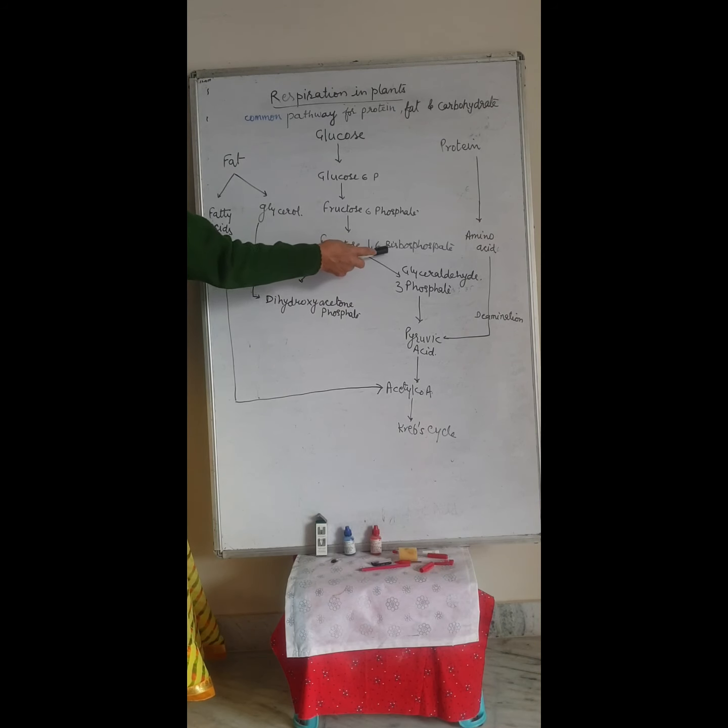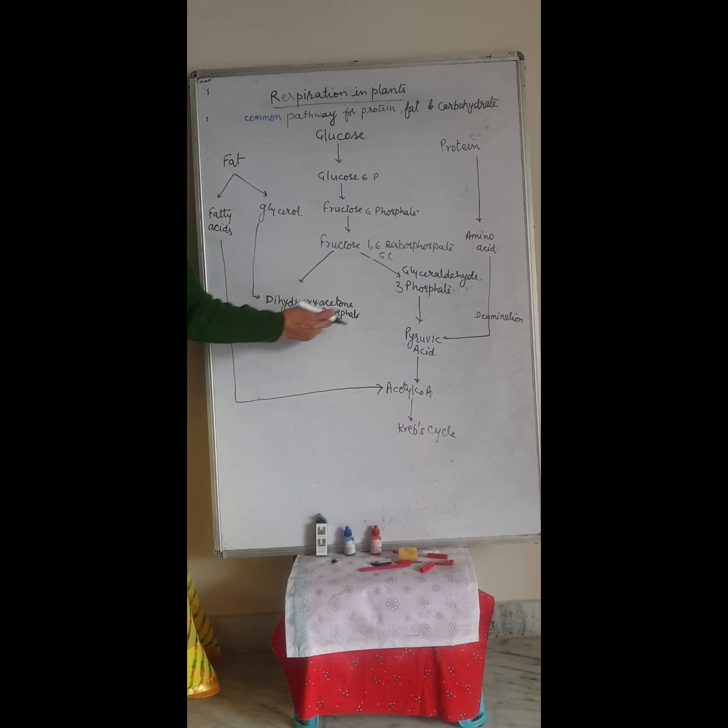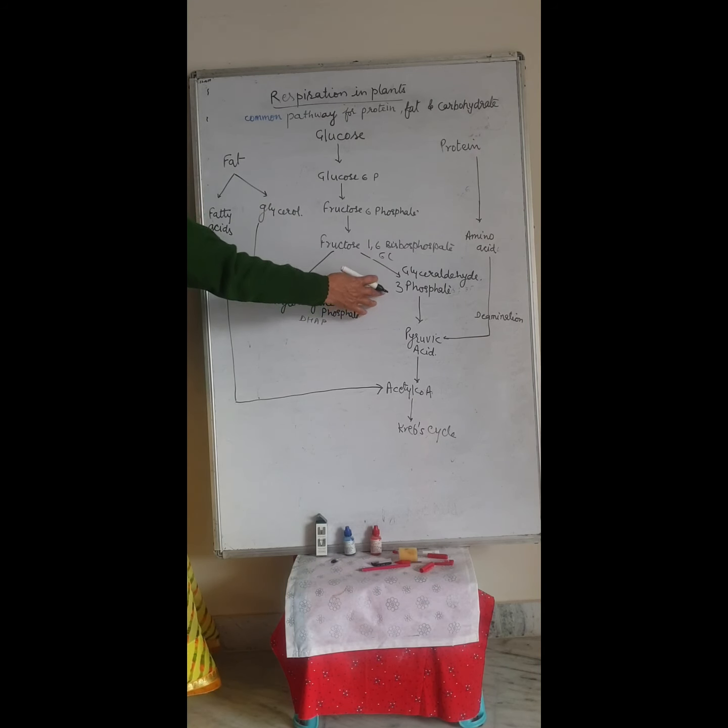The 6-carbon fructose 1,6-bisphosphate splits into two 3-carbon compounds, dihydroxyacetone phosphate (DHAP) and glyceraldehyde 3-phosphate.